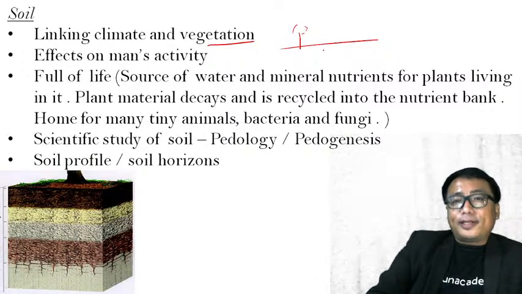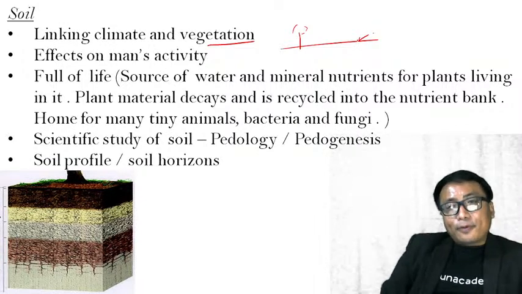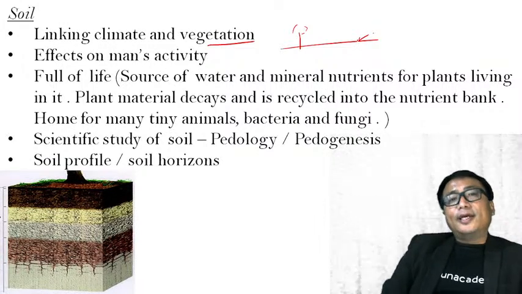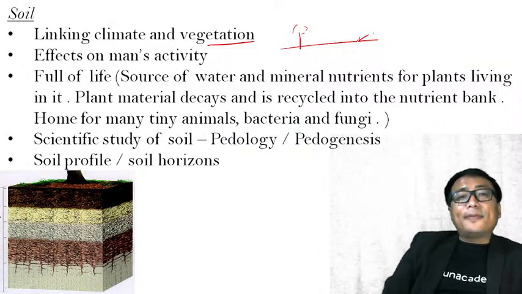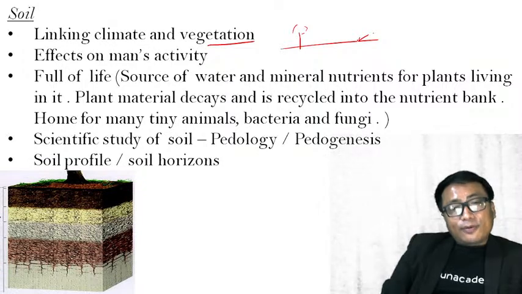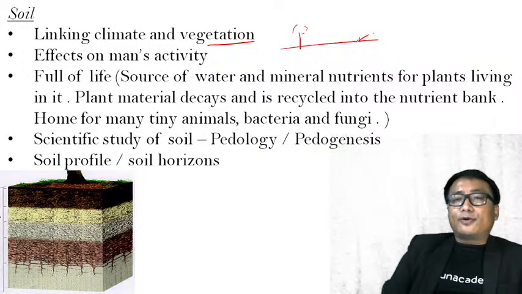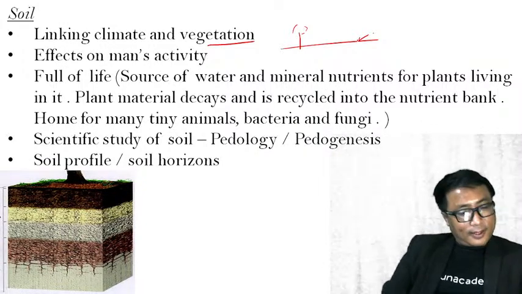Another important point is the type of soil. The type of soil in any location is dependent on the climatic condition of that location. That's why the soil that you will find in the equatorial region will be different from the soil you will find in the polar region or in the tundra region. Clear?